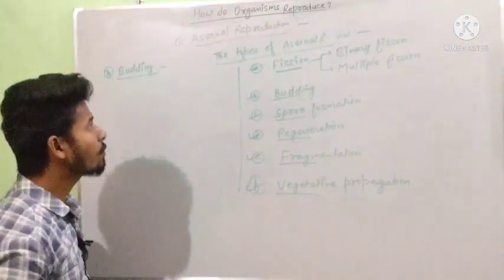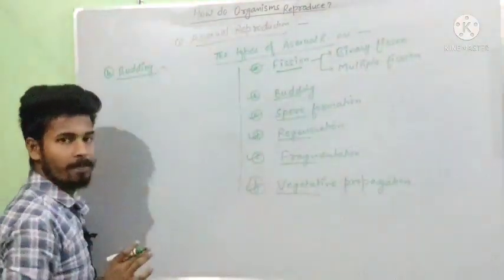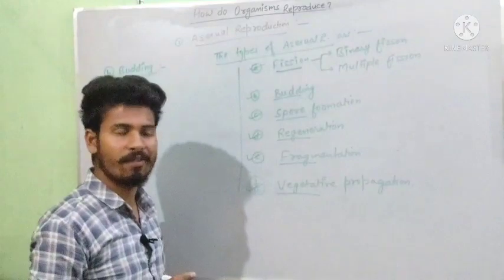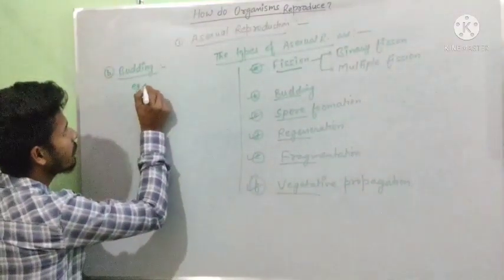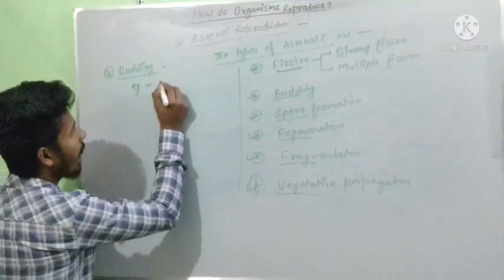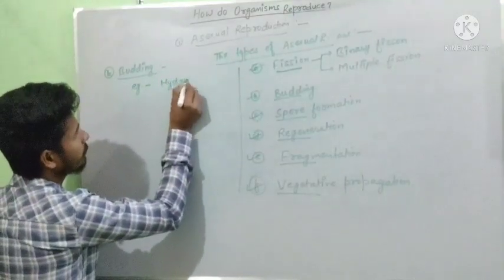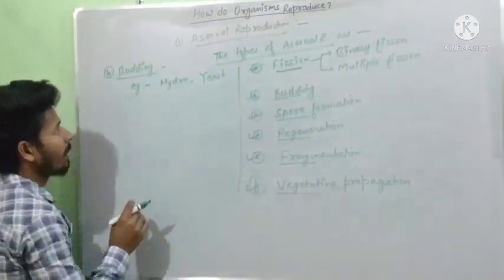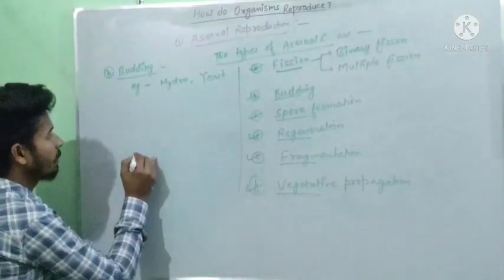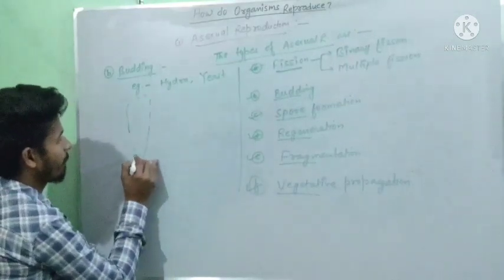Now the next process is budding. What does the method budding refer to? Budding is generally seen in Hydra and yeast. Hydra and yeast. Now it is somewhat of this type.